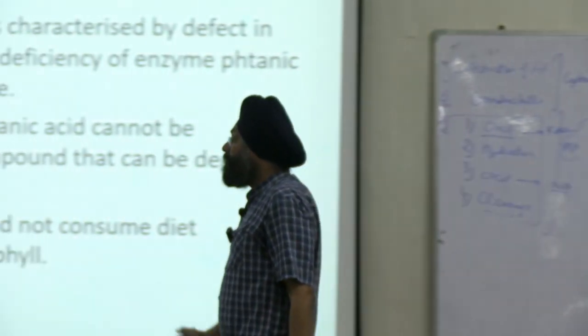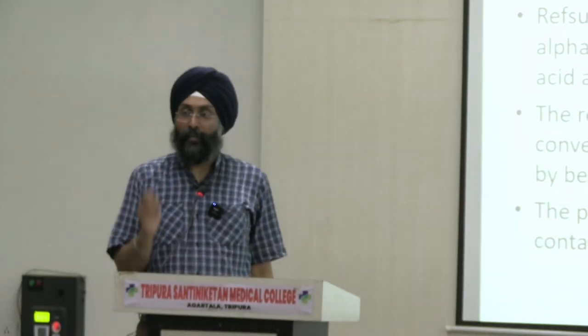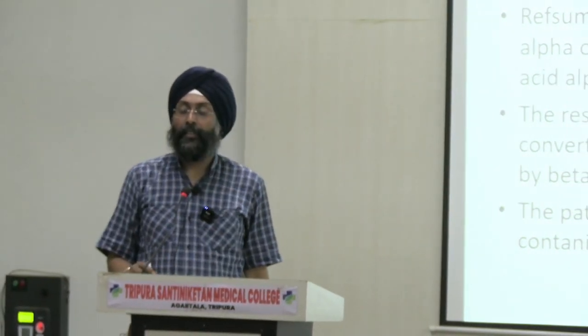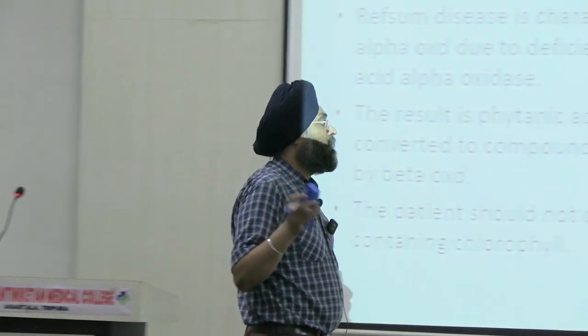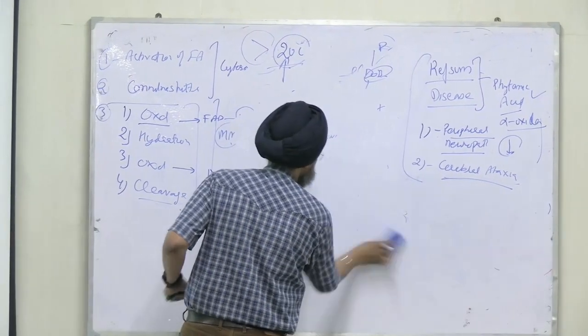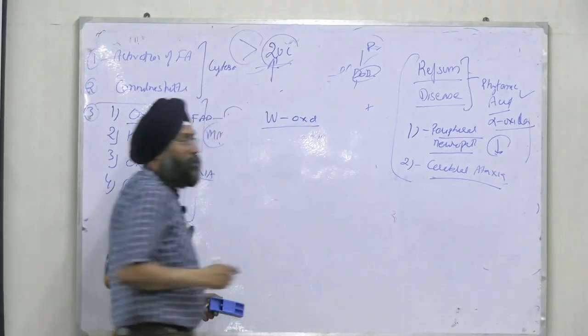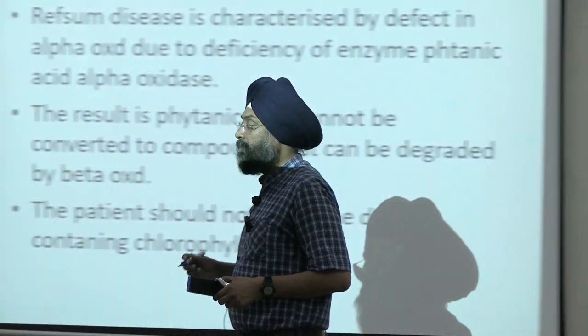So how many disorders did we discuss today? One was Zellweger syndrome, one was Refsum disease, then Jamaican vomiting sickness, sudden infant death syndrome, right? Now anything left? Omega oxidation. What is omega? Beta oxidation at beta carbon, alpha oxidation at alpha carbon, omega at omega carbon.